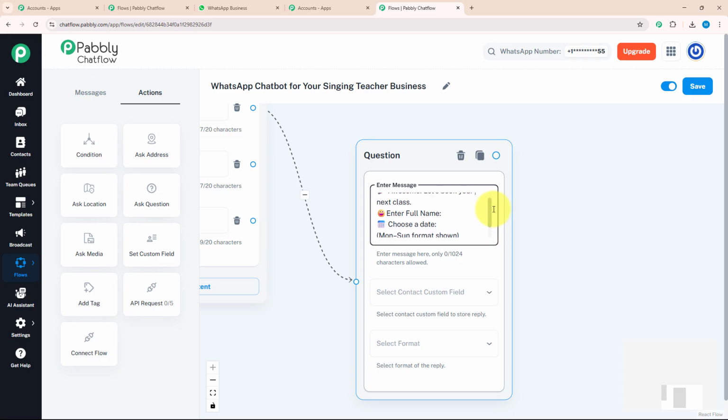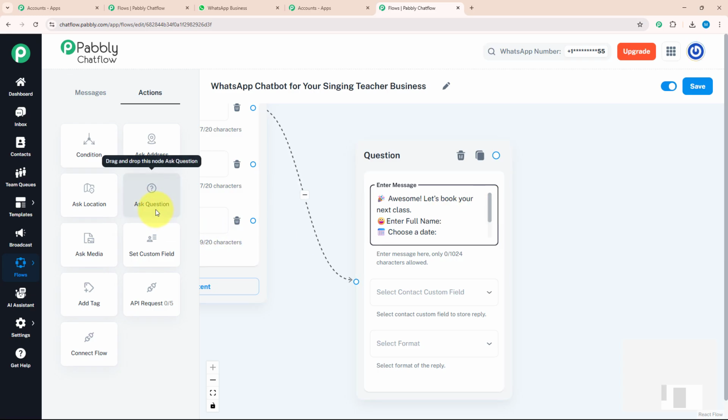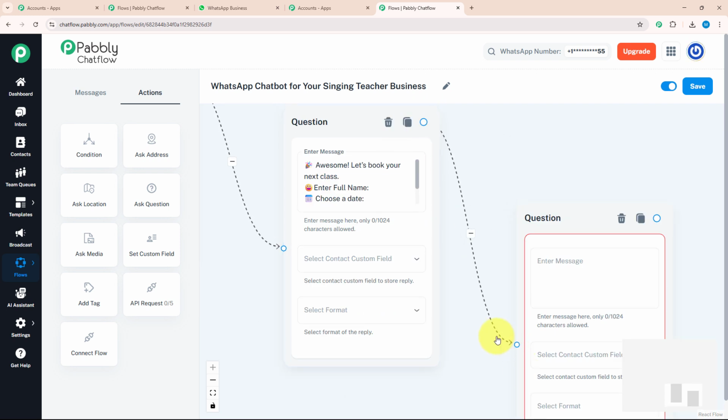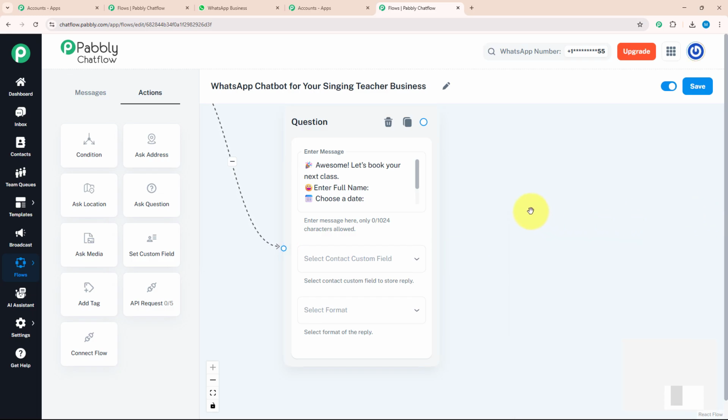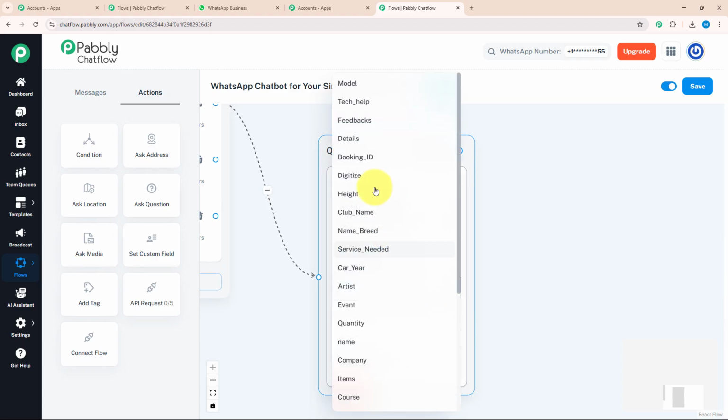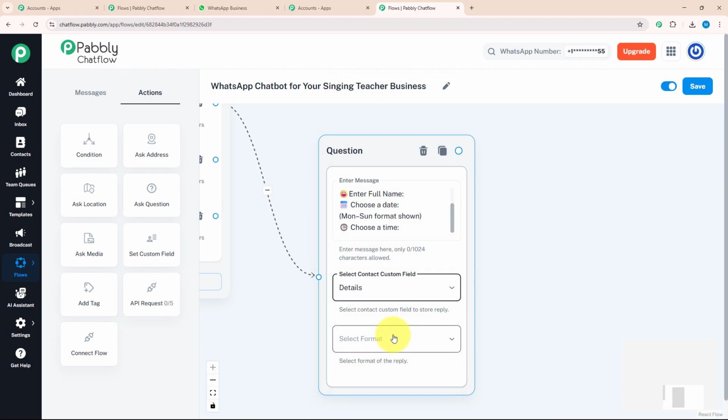You can ask your customer multiple questions by entering each detail. For that, you need to just drag and drop ask question and connect with your previous question. By this, you can ask your customer questions step by step. But as I have asked my customer the questions in one format, I will enter my contact custom field as details and my format as any.